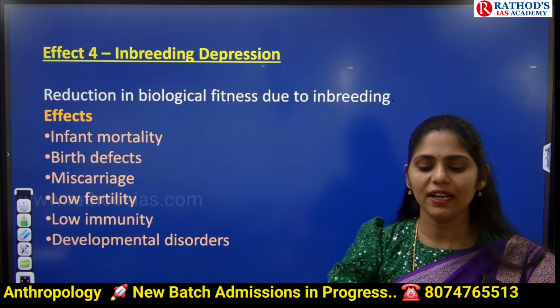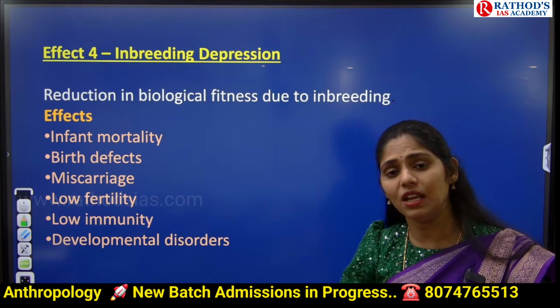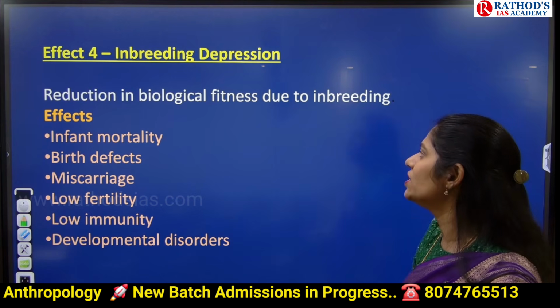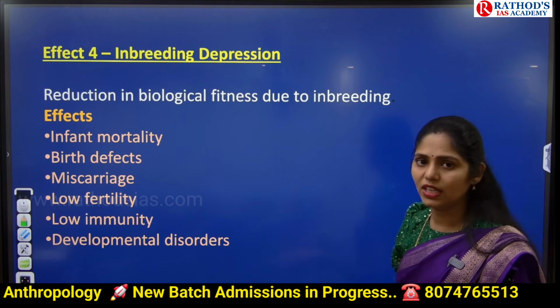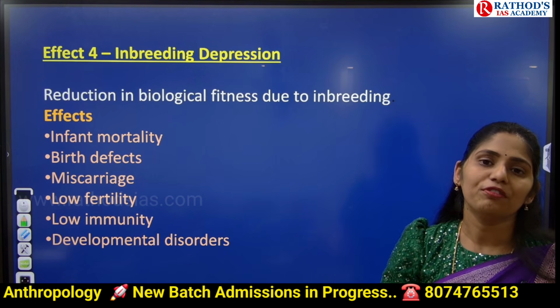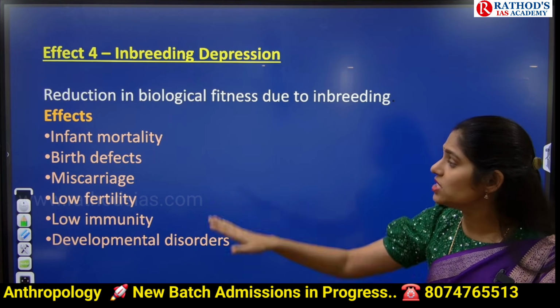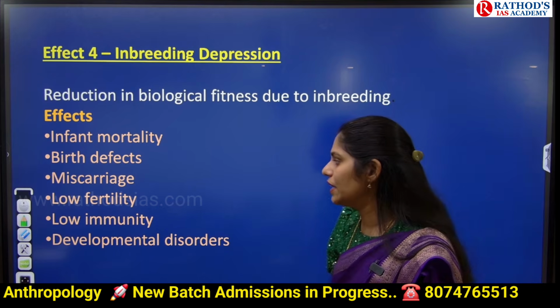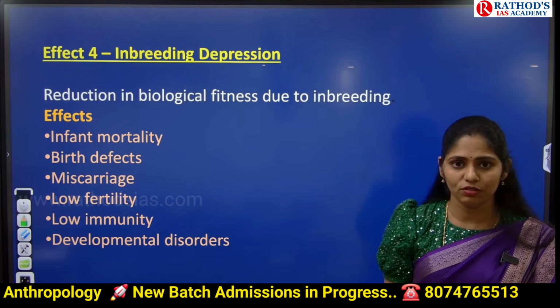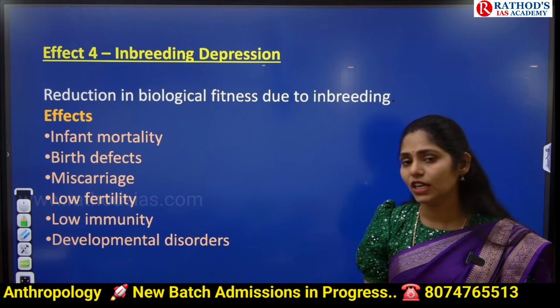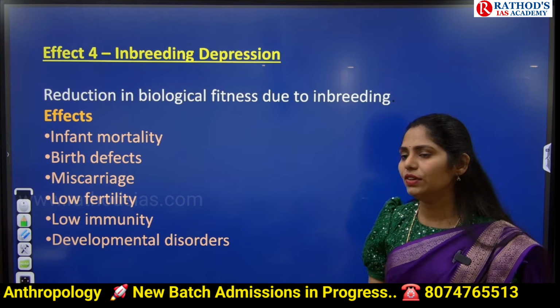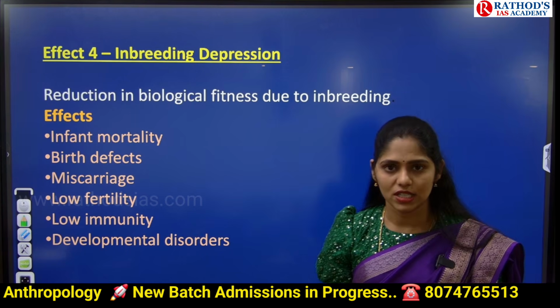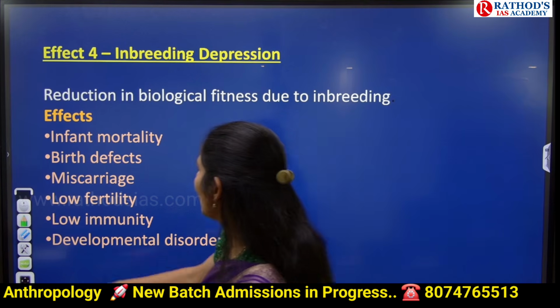Whenever they are going for breeding within the same bloodline, obviously that will lead to depression. They will not have proper fitness. Because of this, there will be increased mortality, increased birth defects, miscarriages in women, especially in pregnant women. There is a low fertility rate, low immunity, and we can even see developmental disorders in the next generation. This is one more effect.